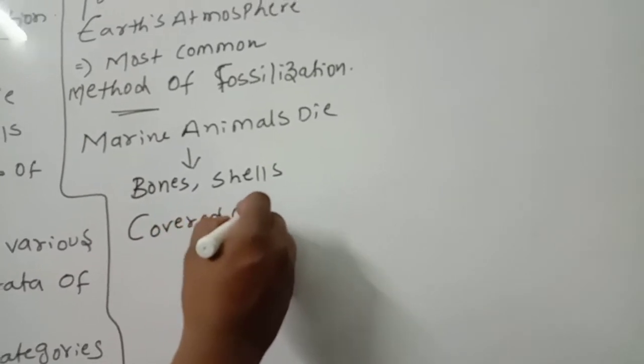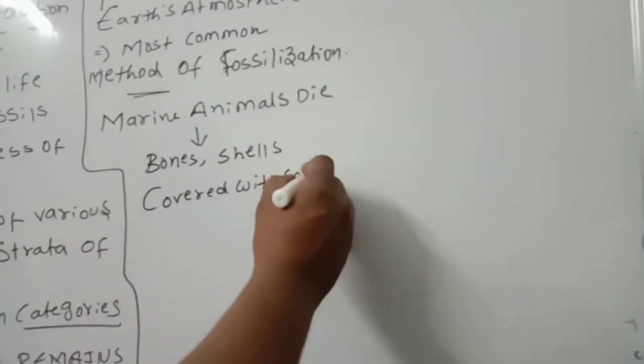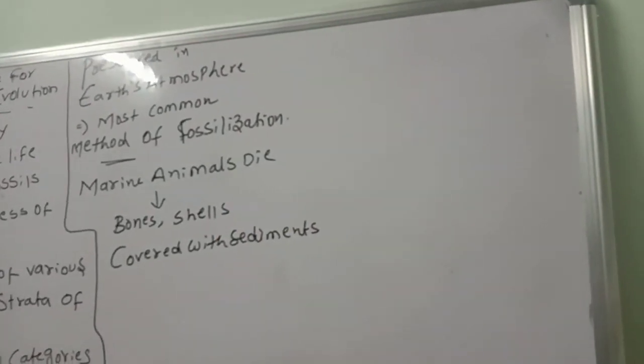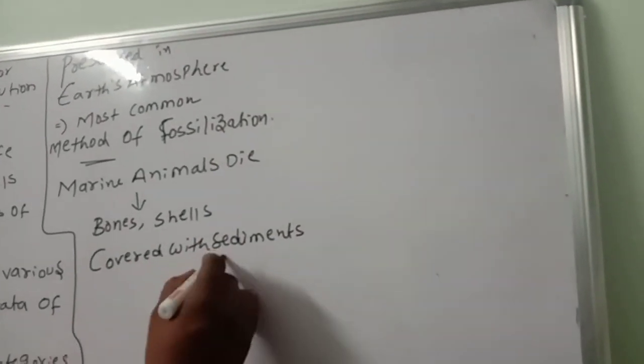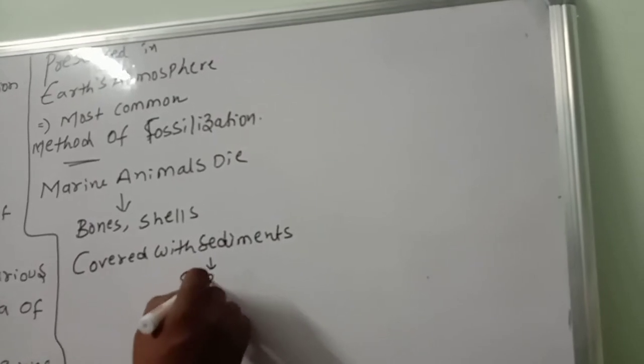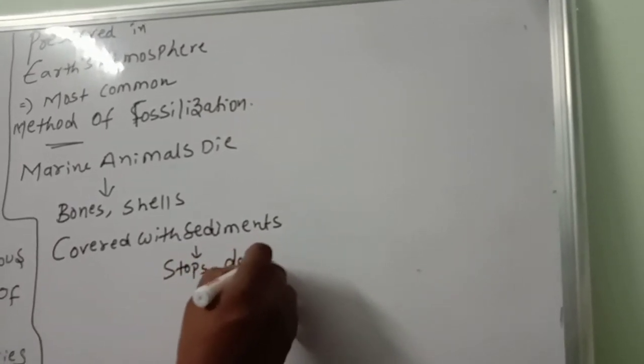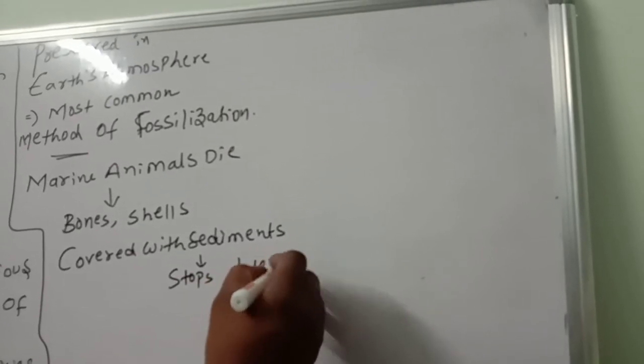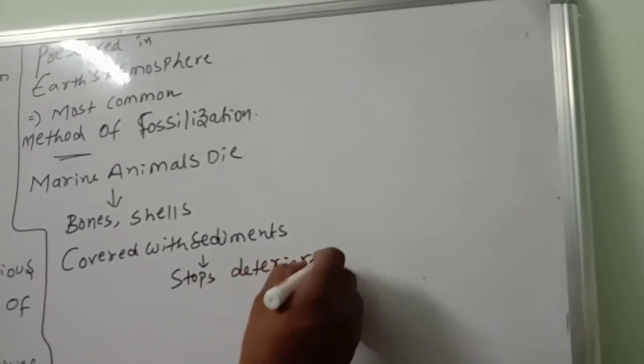These sediments stop further deterioration. These points you should remember.